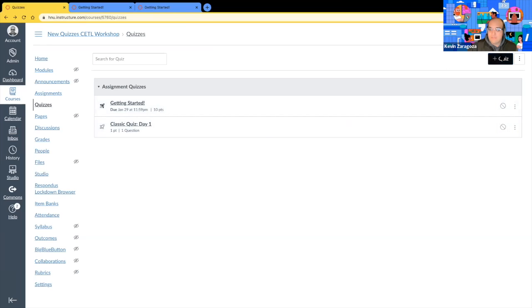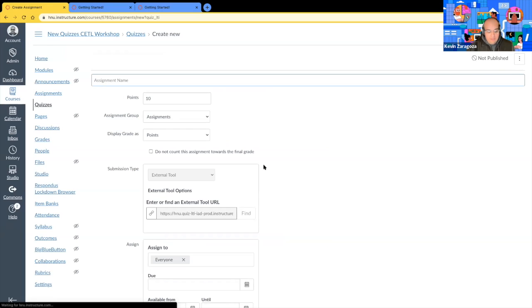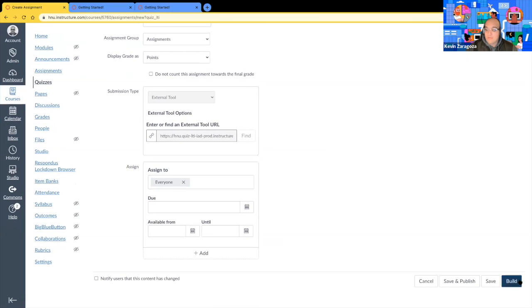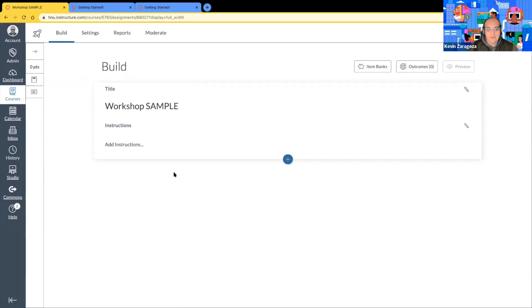And I'll go through those steps live. This one I'm going to call workshop sample. 10 points is all right. Over here in the bottom right, we select build. And it takes us into the building category. So this is our blank slate.